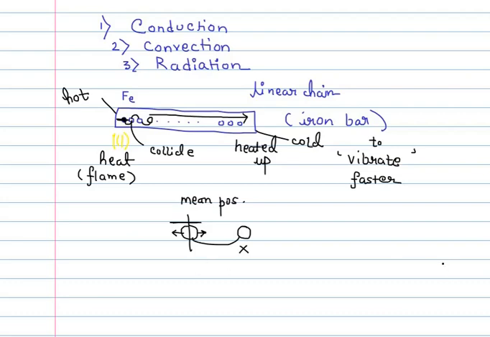If it does move, then we are no longer in the region of conduction, but we move into what is known as convection. When heat transfers by the method of convection, yes, molecules do move, but we shall do that sometime later.